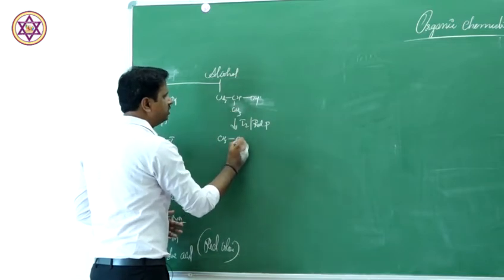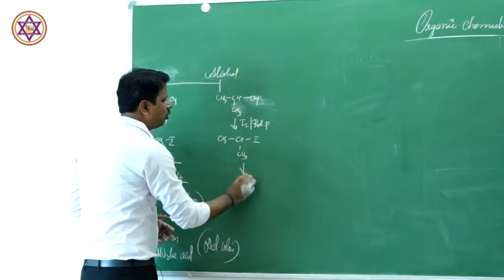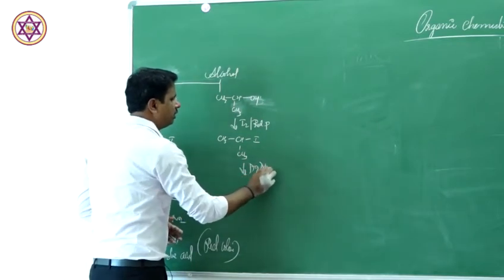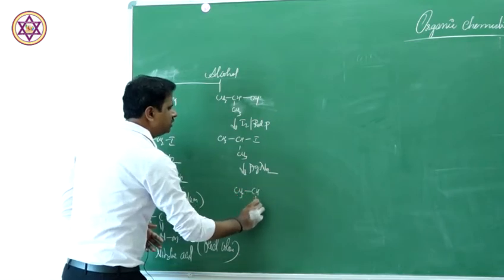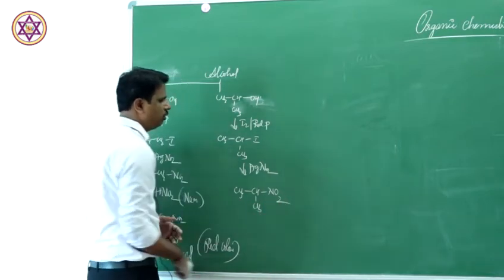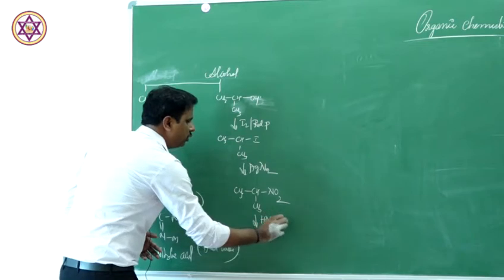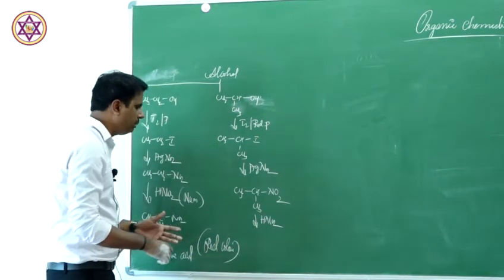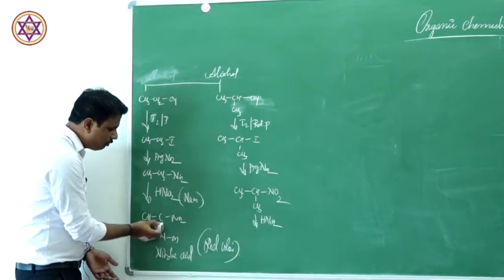You write CH3CHICH3. Next you are going to add AgNO2, silver nitrite. So you are going to get CH3CH(NO2)CH3. Now if you add HNO2 to this molecule, what happens? Nitrolic acid cannot form, because the carbon cannot form a double bond with N here.